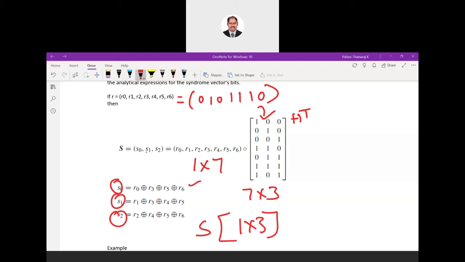Kindly understand, this is multiplication followed by modulo 2 addition. Modulo 2 addition means XORing. Don't do binary addition. It is not binary addition, it is XORing. We know what XORing is: 0 0 means 0, 0 1 means 1, 1 0 means 1, 1 1 means 0. This is modulo 2 addition. This we have to follow.